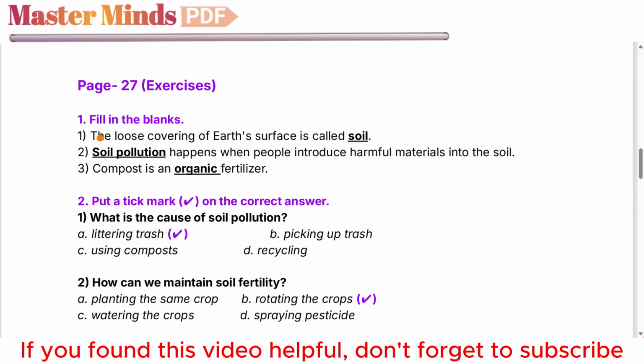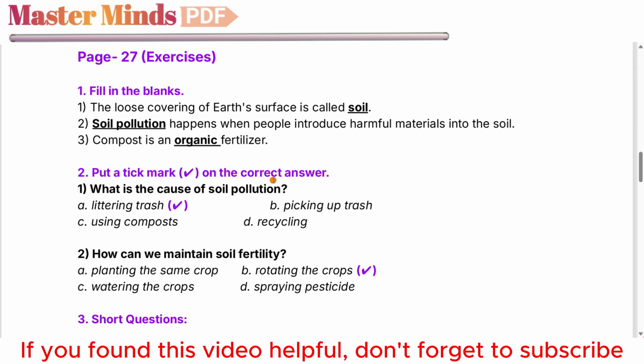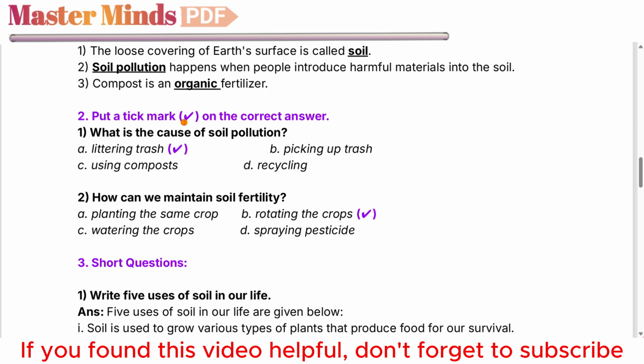Here are the answers. At first, 1. Fill in the blanks. 1. The loose covering of Earth's surface is called soil. 2. Soil pollution happens when people introduce harmful materials into the soil. 3. Compost is an organic fertilizer. Now exercise 2. Put a tick mark on the correct answer. 1. What is the cause of soil pollution? The answer will be A. Littering trash. 2. How can we maintain soil fertility? The answer will be B. Rotating the crops.